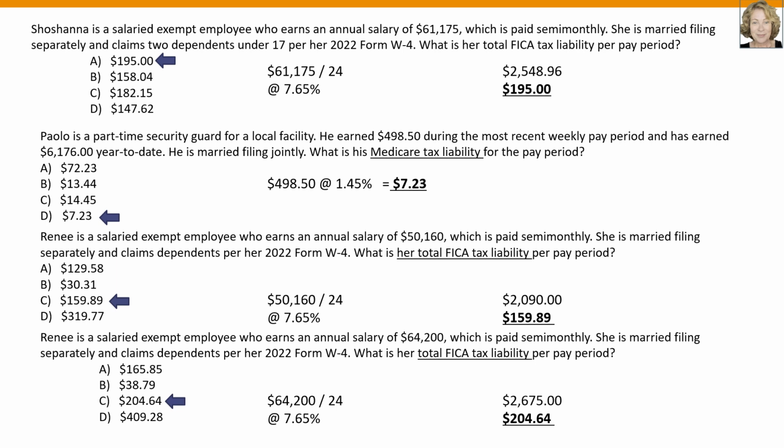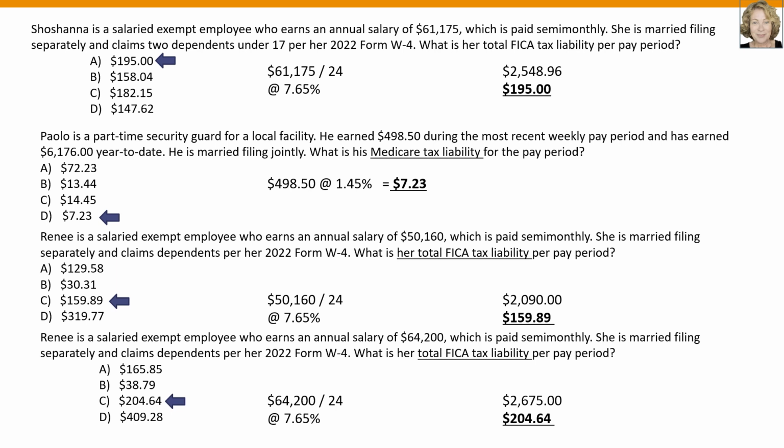There are no pre-tax deductions, and that is why we then multiply the result of $2,548.96 by 7.65% for a total of $195. Why 7.65%? Because Social Security is 6.2% and Medicare taxes is 1.45%.